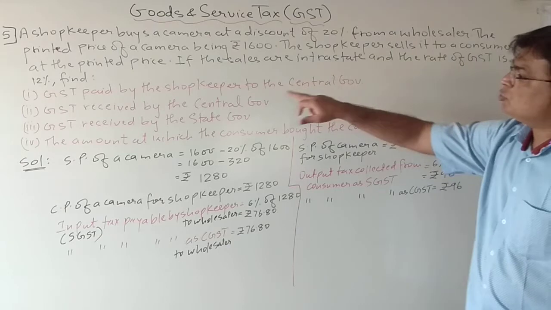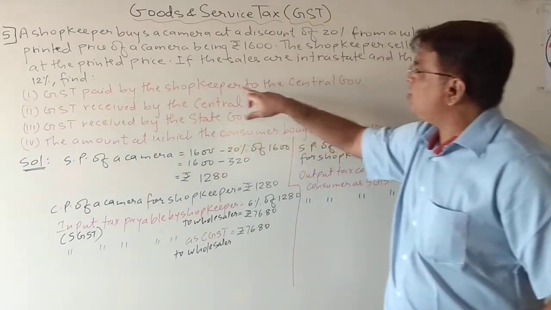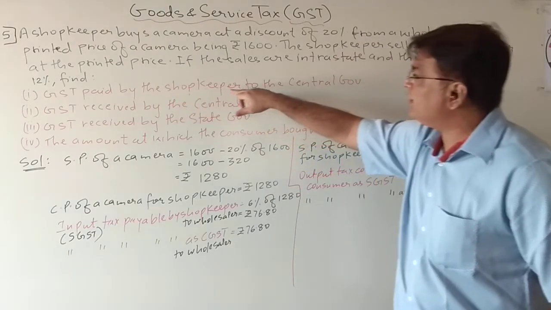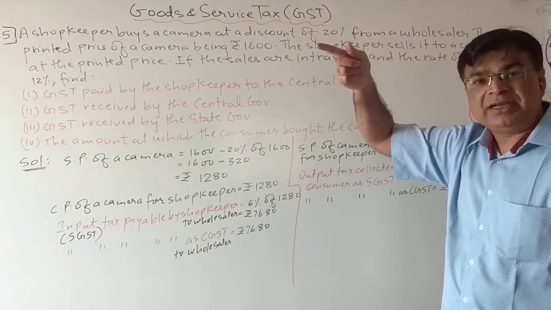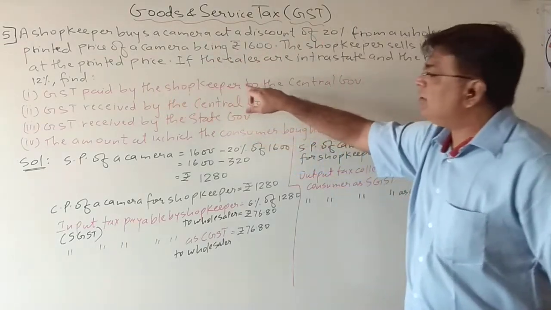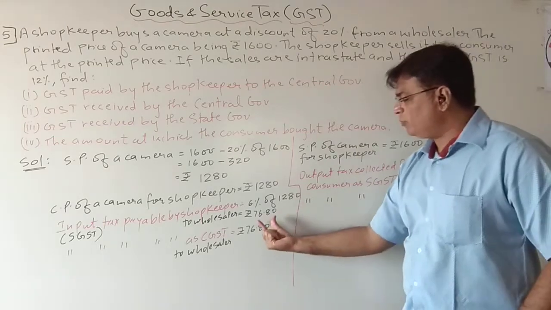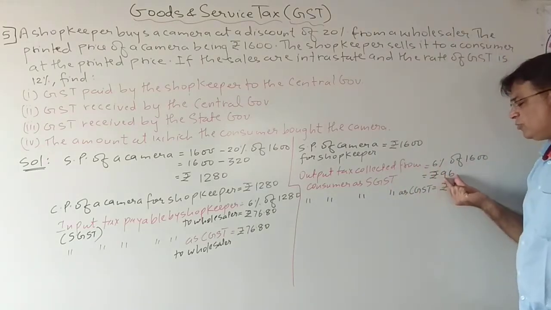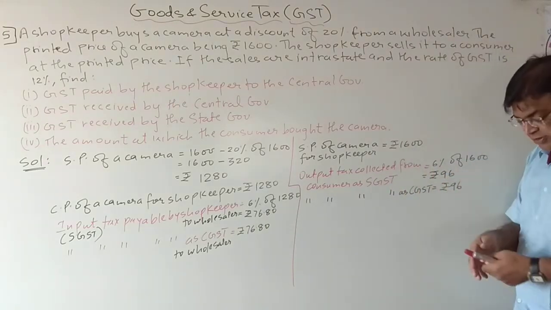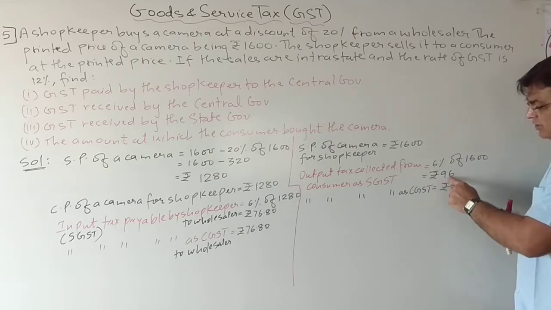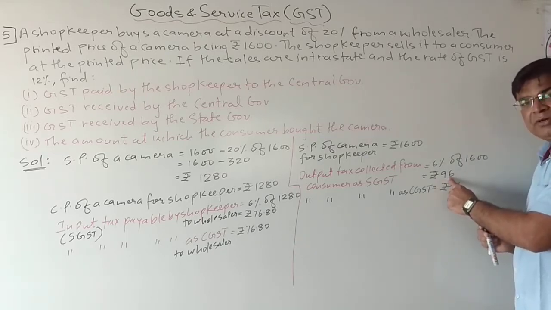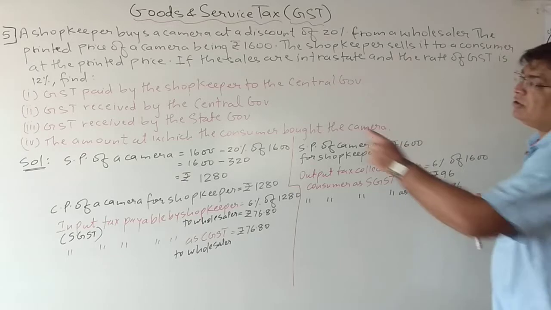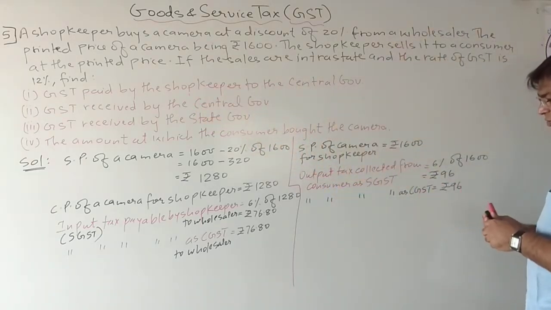Okay, now let us see the first question: the GST paid by the shopkeeper to the central government. Now see, they are talking about only the shopkeeper. They are not talking about the whole GST paid. The GST paid by the shopkeeper only. First of all, the shopkeeper paid this much to the wholesaler, so this money went. Afterwards, he is collecting the tax of 96. So how much is the GST payable by the shopkeeper? This amount is collected by the shopkeeper and this amount is given by the shopkeeper. So finally, how much GST is the shopkeeper paying to the central government?